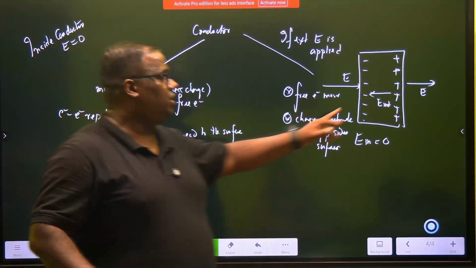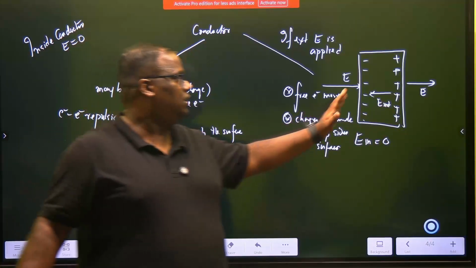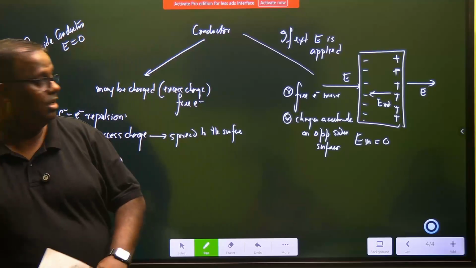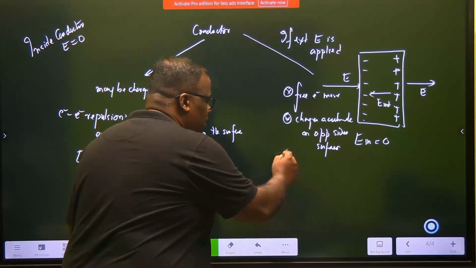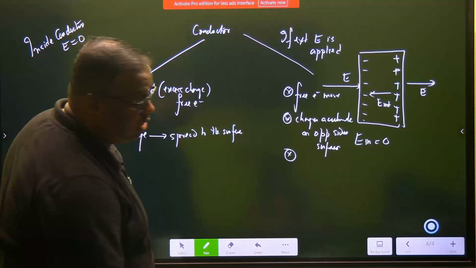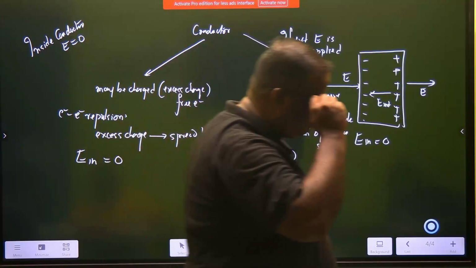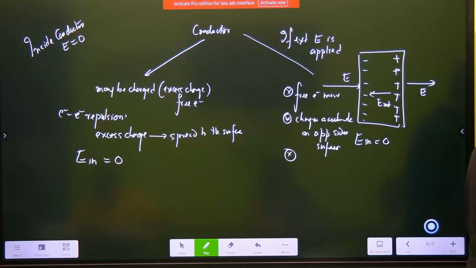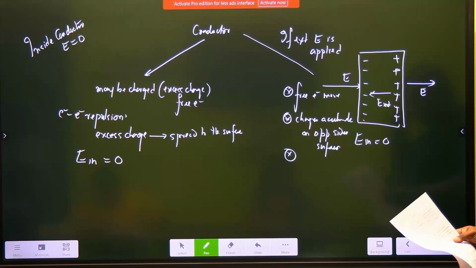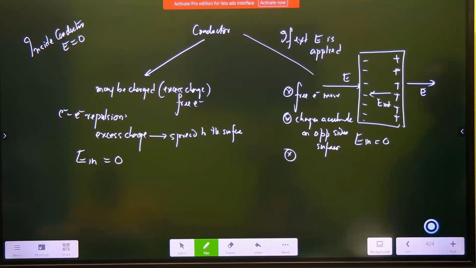This is called induction. I hope you know what induced charges are. These charges were induced. Third point: induced charges create an internal electric field. Both electric fields cancel inside the conductor. So our point number 1 is done.